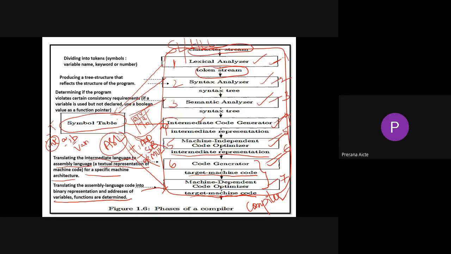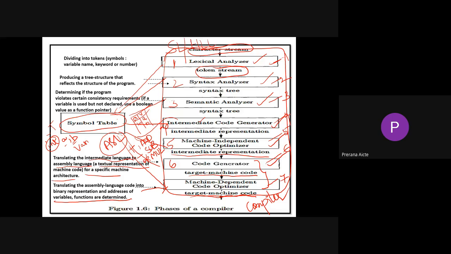The input for the next phase, the syntax analyzer, is the outcome of the lexical analyzer. The output of the lexical analyzer is tokens, and the same tokens will be the input for your syntax analyzer.